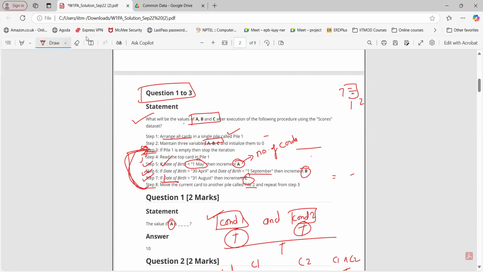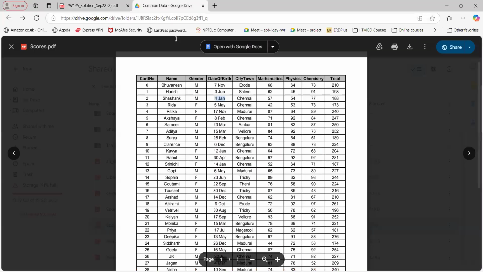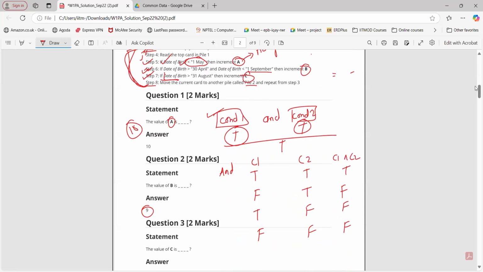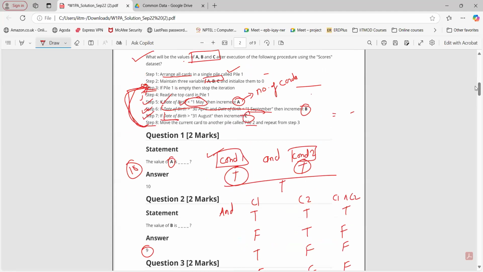If you observe, there are 10 such cards on which the date of birth is less than 1st May. If you go through all 30 cards, you will find 10 cards for which the date of birth is less than 1st May. Similarly for B, 9 cards satisfy this condition. And for C, 11 cards satisfy this condition.